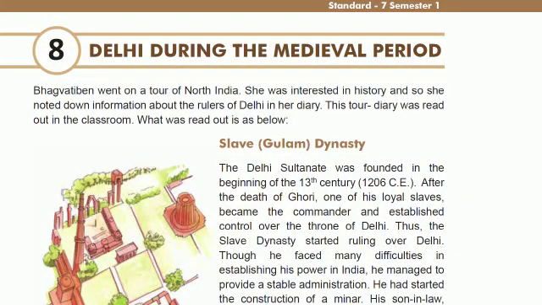Children, this is SS, that is the history part. We are continuously studying about the history part. The first lesson was Two Big States, next was the Rajput Age, and the other lesson was lesson number 6, Administrative System and Architecture during the Medieval Age. Now we are going to see the last lesson of the history part of SS, that is Delhi during the Medieval Period.